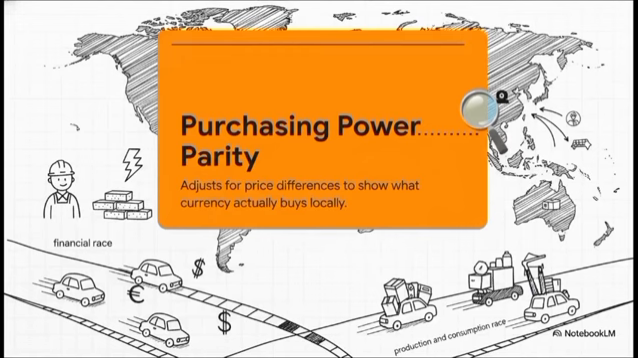But there is a second way to measure this, and it's called purchasing power parity, or PPP. Instead of just looking at exchange rates, PPP adjusts for the actual price differences between countries. It shows you what a local currency can actually buy in terms of real, tangible resources, like labor, infrastructure, and energy. If nominal GDP is the financial race, PPP is the production and consumption race.